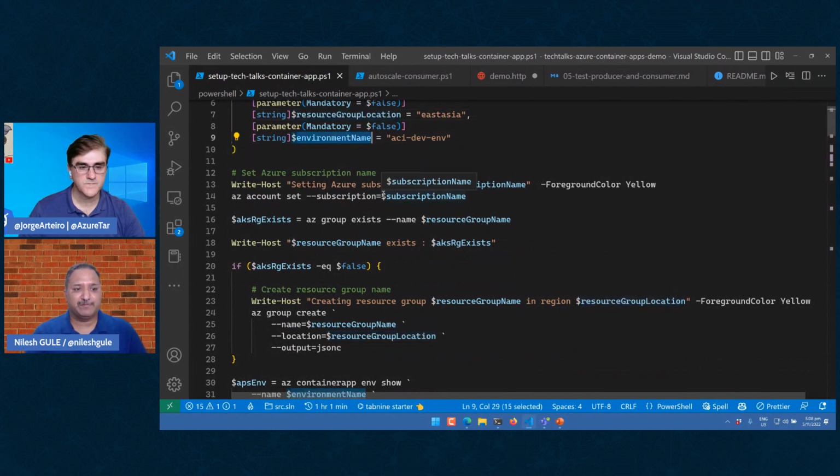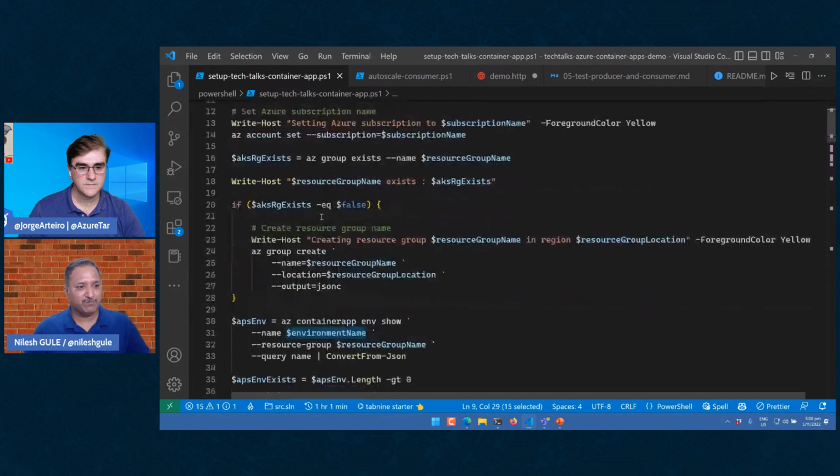Environment is a concept in Azure Container Apps which allows us to isolate a group of applications. So think of it like we have a dev environment, a SIT environment, a pre-production environment. We can create an environment which isolates it from other environments, and we can deploy a set of Azure Container Apps within this environment.